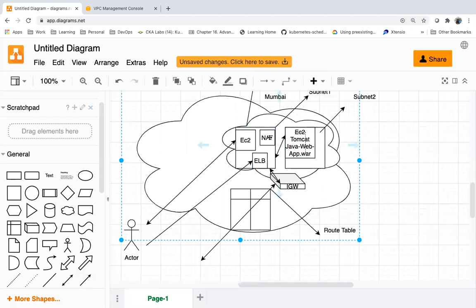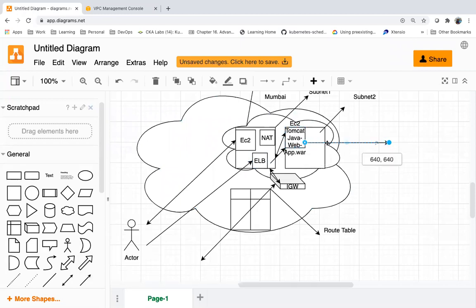Can it communicate with servers which are in a private subnet? This load balancer, will it be able to communicate with the servers which are in a private subnet, all in the same VPC? So it can talk from the load balancer to the server. And this application server can talk to the database server if they are in the same network, right?